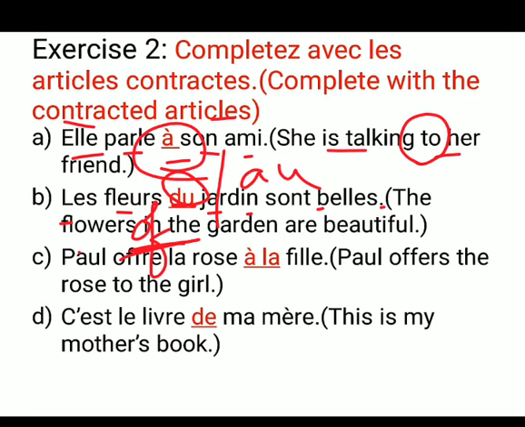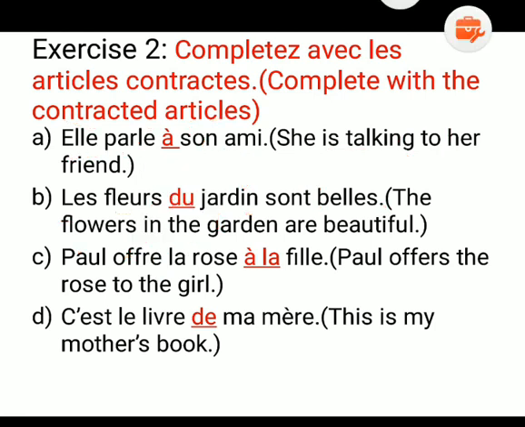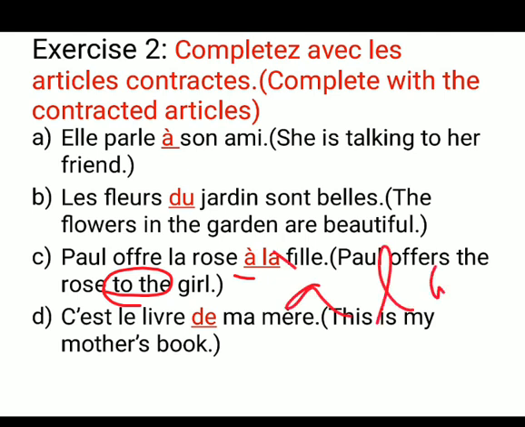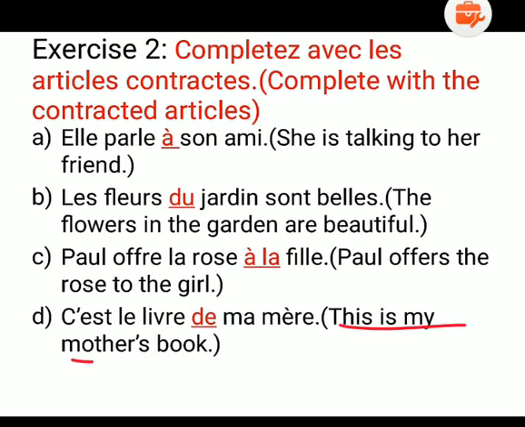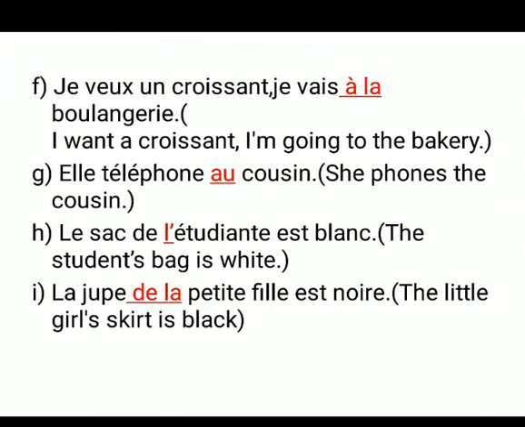C part, Paul offers the rose to the girl, à la fille. So for to the we have to put only à la. So these are the exercises. Please do these exercises. Firstly read the meaning of the line and then put the correct article here. So I have done this for you. Do this in your book. F, G, H, I parts are here.